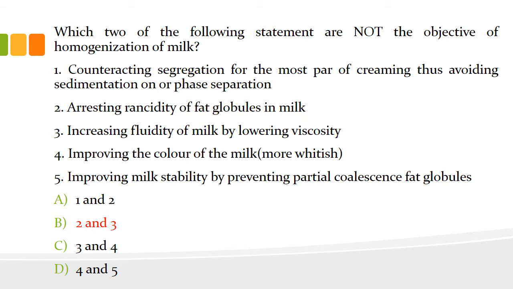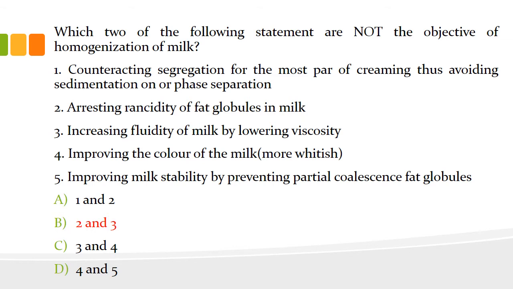Now one of the main objectives of homogenization is to counteract the segregation. We know fat molecules tend to rise to the surface of the milk and form a layer, right? So the main objective is to counteract the segregation, right?